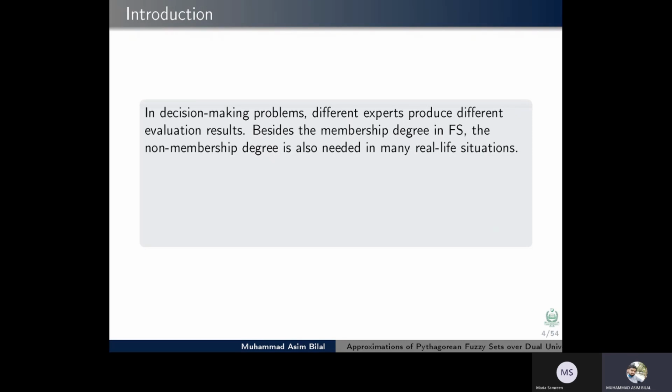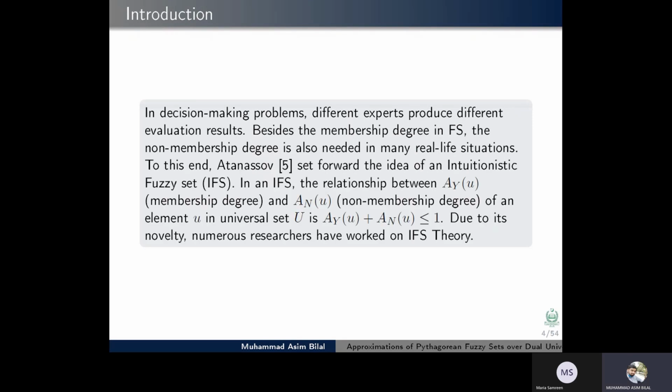In decision-making problems, different experts produce different evaluation results. Besides the membership degree in a fuzzy set, the non-membership degree is also needed in many real-life situations. To this end, Atanassov set forward the idea of an intuitionistic fuzzy set. In an intuitionistic fuzzy set, the relationship between A_Y(u), the membership degree, and A_N(u), the non-membership degree of an element u in the universal set U, is A_Y(u) + A_N(u) must be less than or equal to 1. Due to its novelty, numerous researchers have worked in intuitionistic fuzzy set theory.